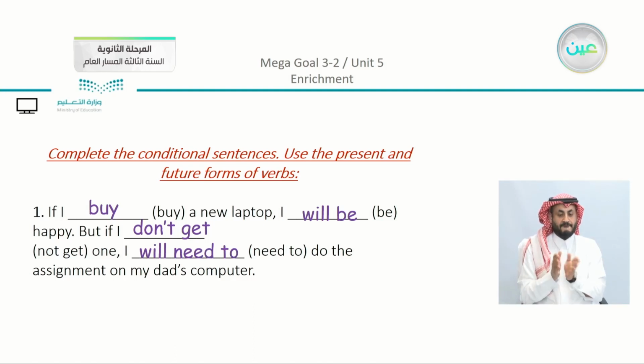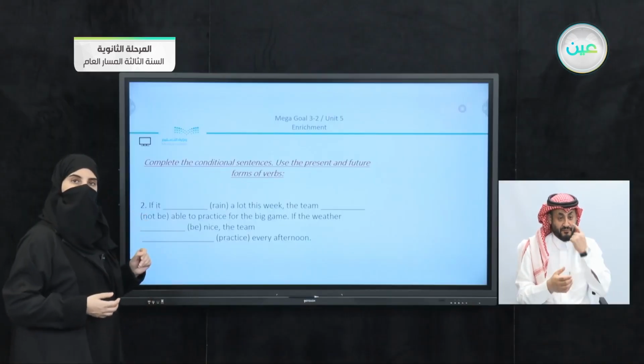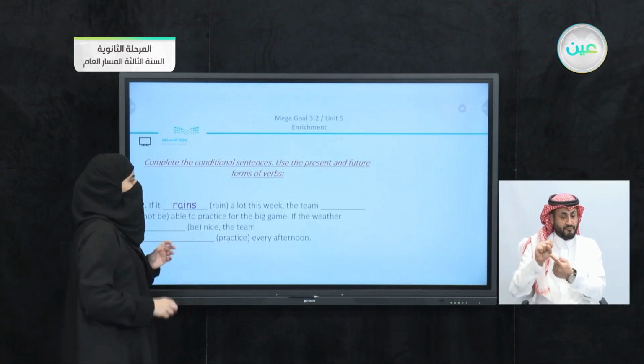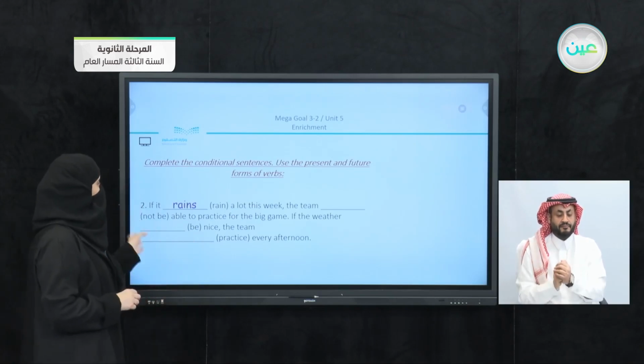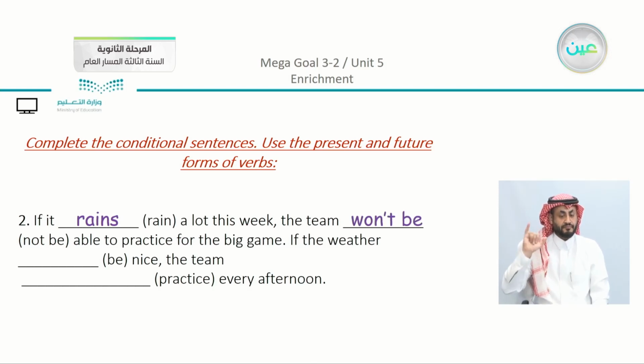Moving on. Number 2: if it rain a lot this week. Now we need to change it into present simple. Of course, we have the pronoun it, so we have: if it rains. The team not be able to practice for the big game. That is something in the future, so how can we change it? We can say the team will not be able, or won't be able to practice for the big game.